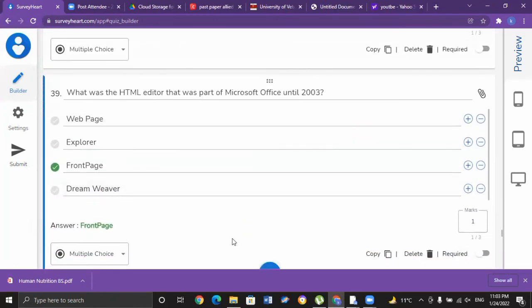What was the HTML editor that was part of Office until 2003? FrontPage is the HTML editor that was part of Microsoft Office until 2003. So the correct option for MCQ number 39 is C, FrontPage.